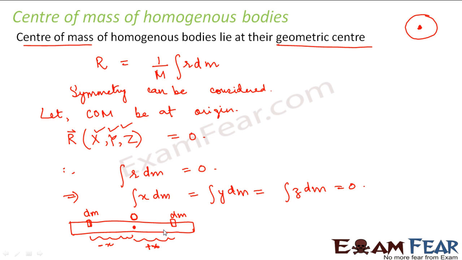How do we calculate center of mass? It is nothing but the mass weighted mean of x1 and x2. That is, it is always calculated as summation of mi xi divided by the total mass of the system. Now you saw that if we talk about a system of particles, we use summation, but if we talk about continuous distribution of mass, we use integration. Now, if we talk about homogeneous bodies with continuous distribution of mass, there we say that the center of mass will lie at their geometric centers.